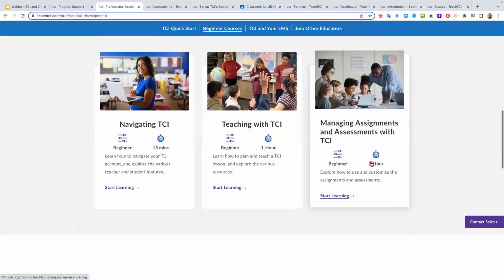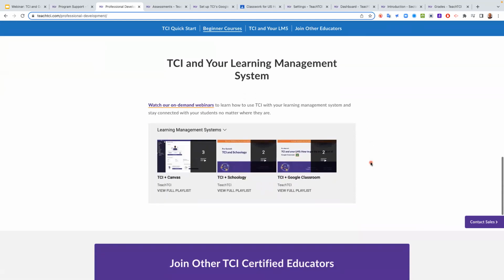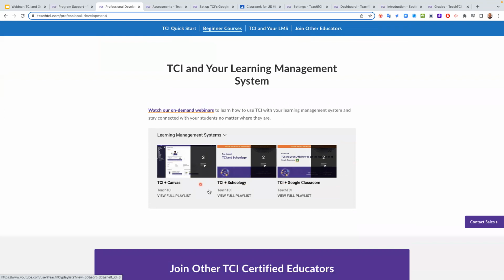How do I teach with TCI? And then we even have the learning management system ones where you can go in and click on Google Classroom and see the playlist for that.